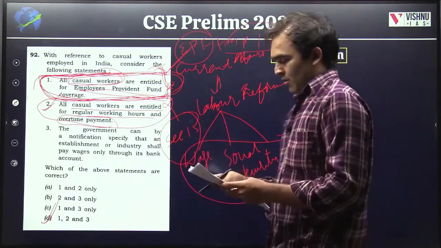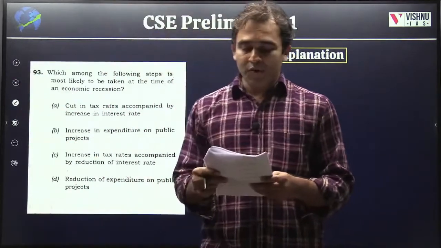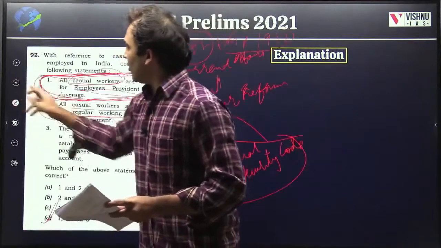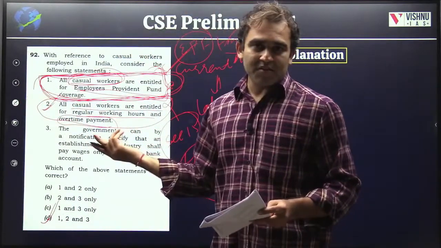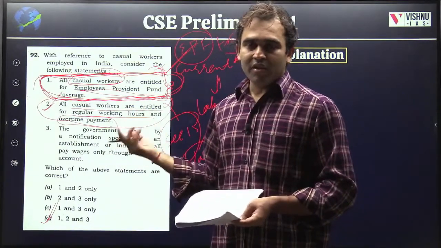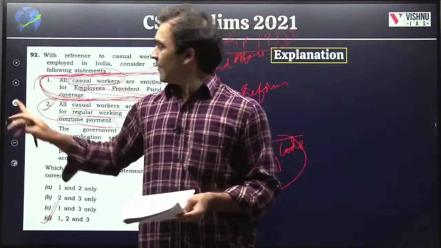Then 93. Which among the following steps is most likely to be taken? So if we have to comment on this question, it is a current affairs based question, so it's not easy unless you know all the facts of the question. So even if you're not able to mark it, don't worry.